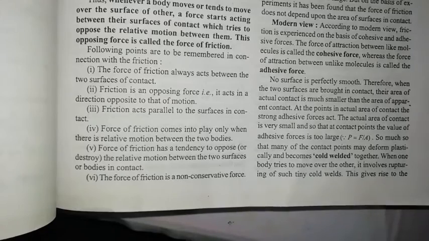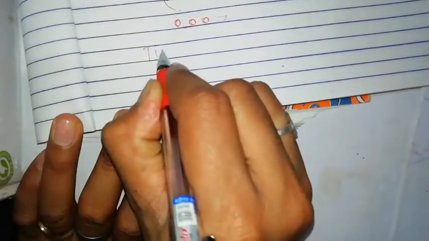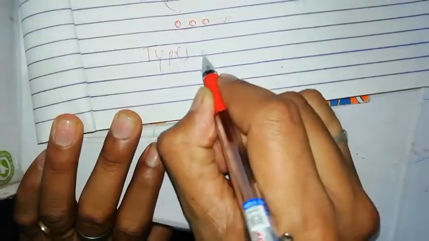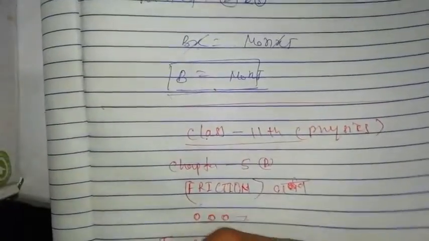Now our topic: types of friction. There are two types of friction: static friction and kinetic friction.